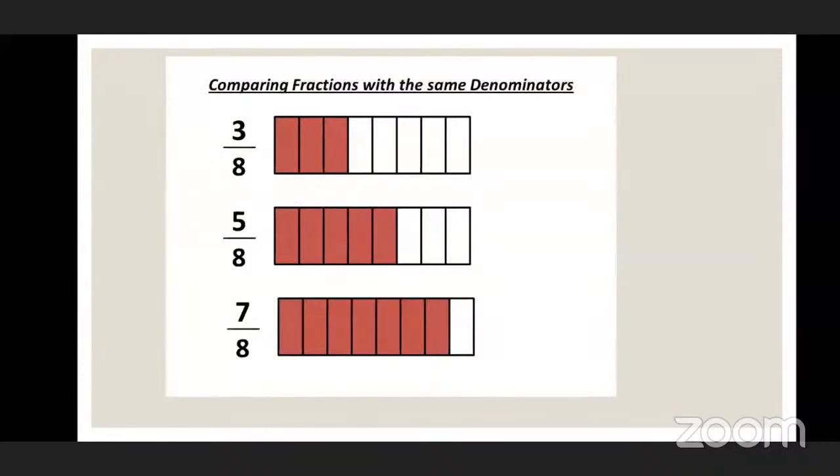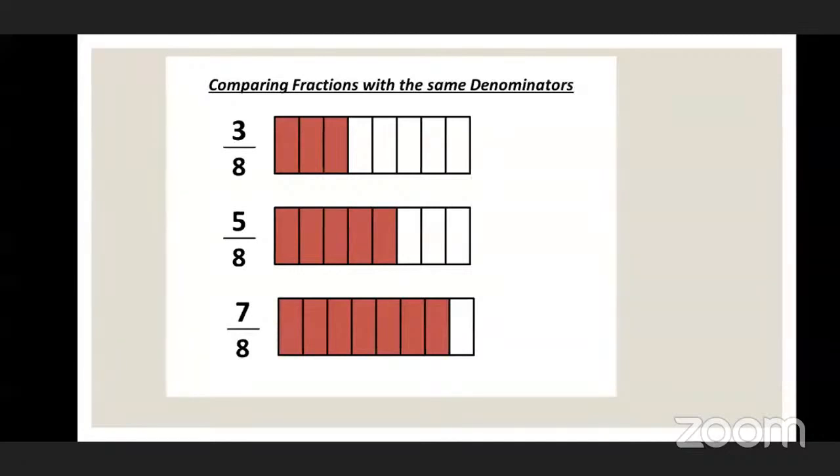Can you see this? See, all these 3 diagrams have equal length and equal breadth, meaning all the diagrams are the same, but what is the difference over here? The numerator is different. All these 3 diagrams are divided into how many equal parts? 8 equal parts.